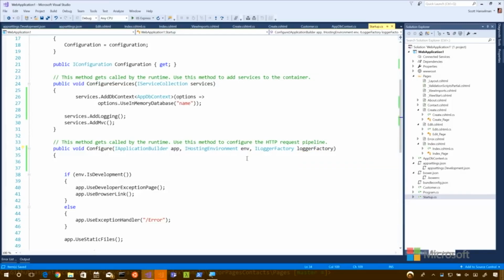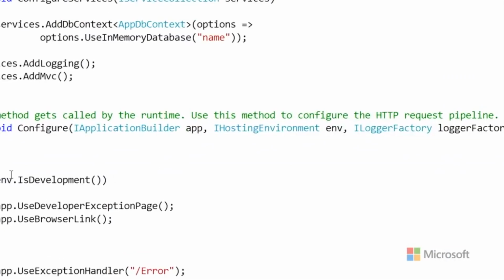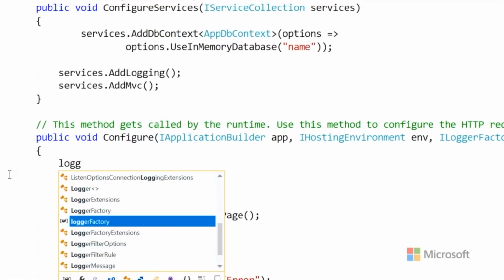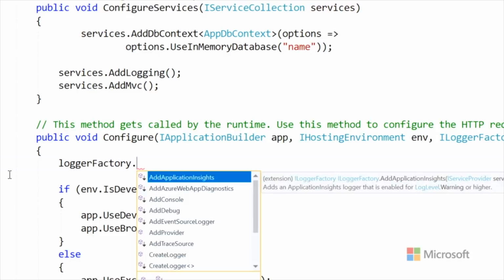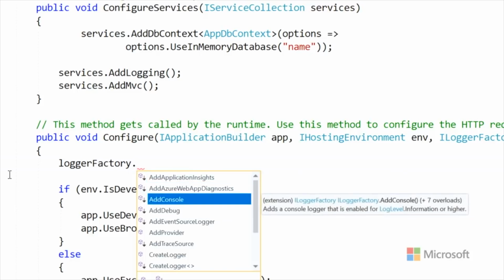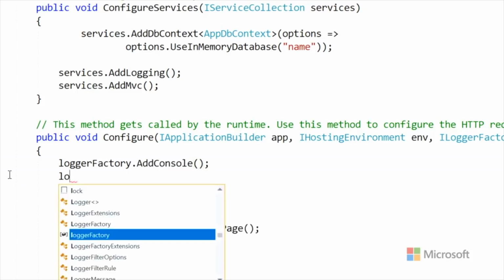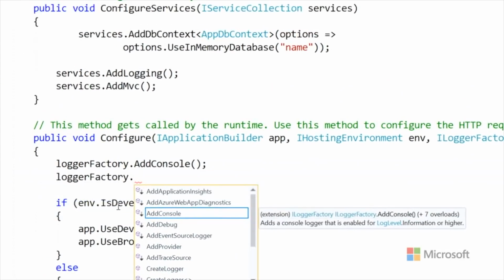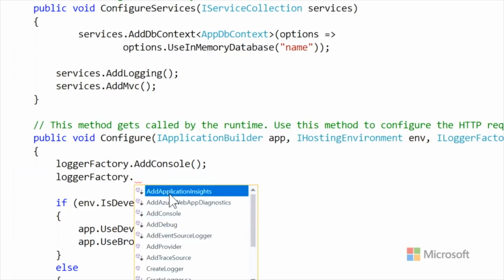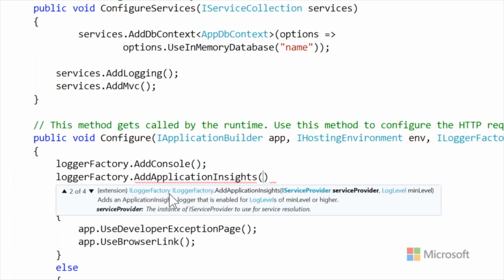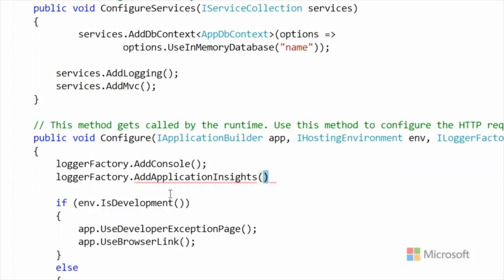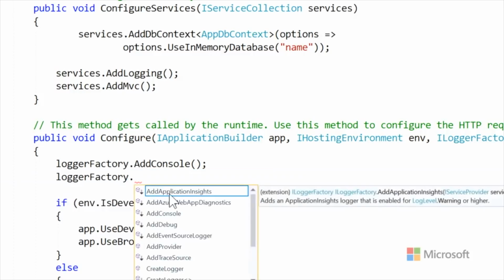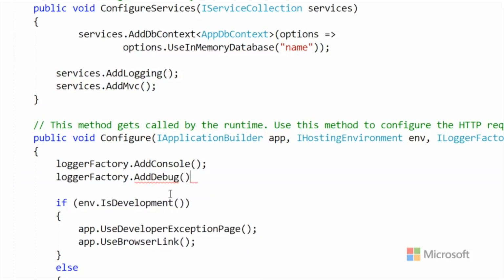Okay. Then we'll say, hey, logger factory. And you can say, if I'm running it at the console, I could add the console. You can log to all kinds of places, right? You can log to files. You can log it into Application Insights. Do all kinds of things. And if you do Application Insights, that's going to ask you all kinds of questions as well. For now, I'm going to add console. I'm going to add debug.